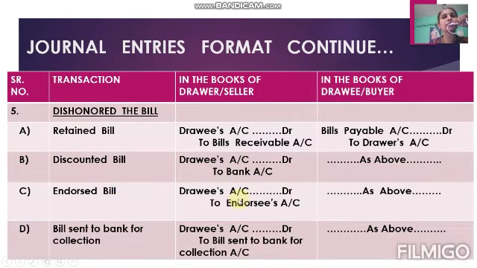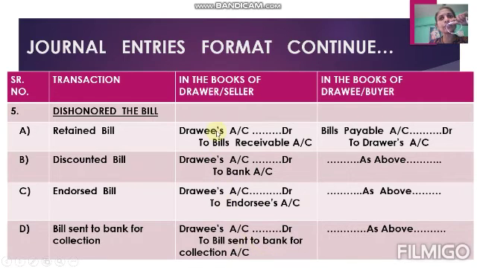If you think you are a drawer, then what do you have to do? You have to make payment to the endorsee, that third person, who is your creditor, and you collect the amount from drawee. So the entry is drawee's account debit to endorsee's account. Then bill sent to bank for collection: the entry in the books of drawer is drawee's account debit to bill sent to bank for collection account.